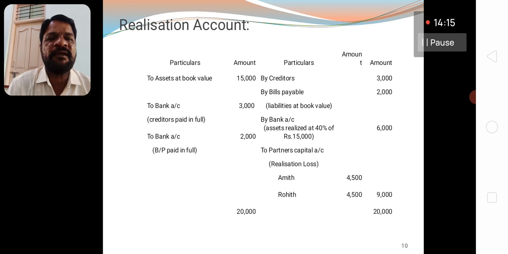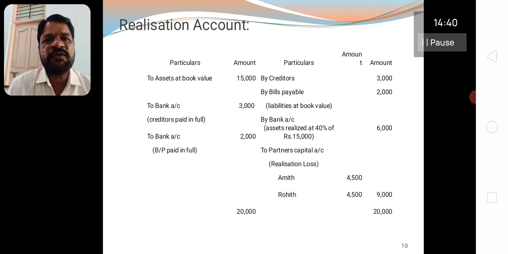Now check whether debit or credit is more. Debit side is more, that comes to 20,000. Transfer to the credit side. Now 20,000 minus creditors and bills payable 5,000, and minus assets realized 6,000. 20,000 minus 11,000, we get the balance 9,000, representing the realization loss.